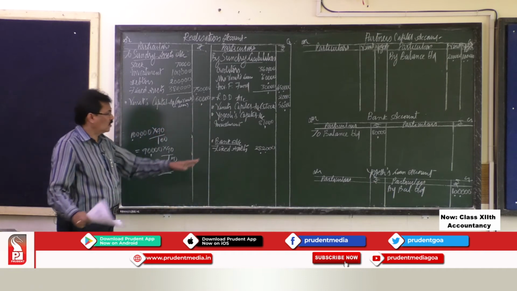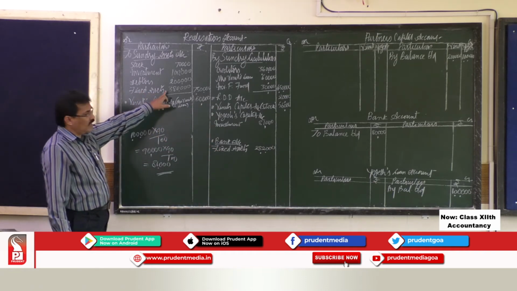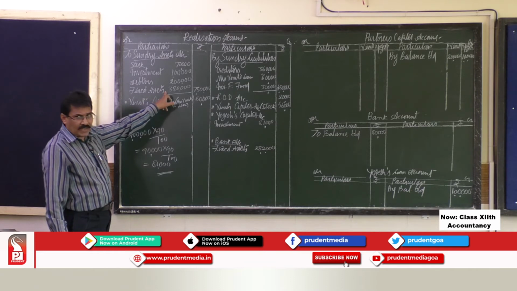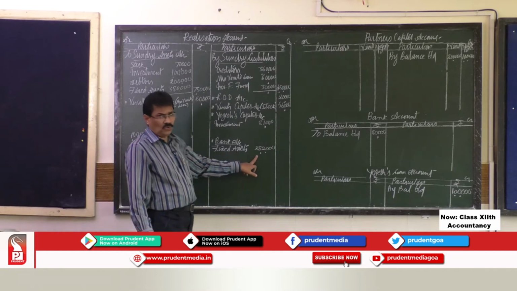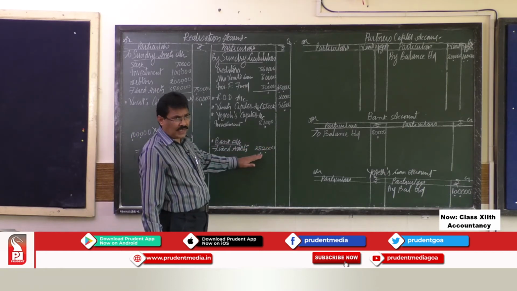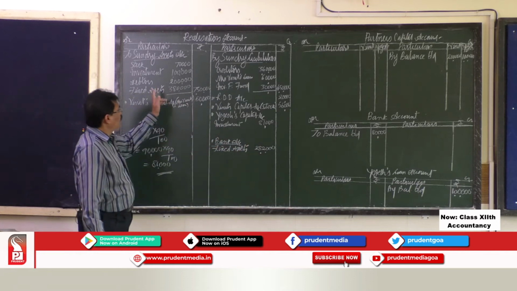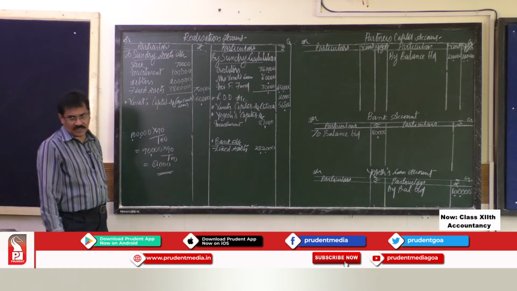Now, you don't worry about the original value. Your fixed assets were for rupees 3,80,000. Whatever the actual money you received on sale of asset, that should be taken. You don't bother about the book value or the original value of the fixed assets.